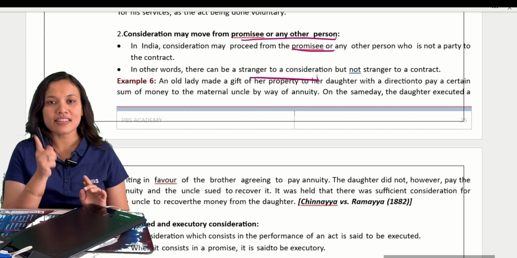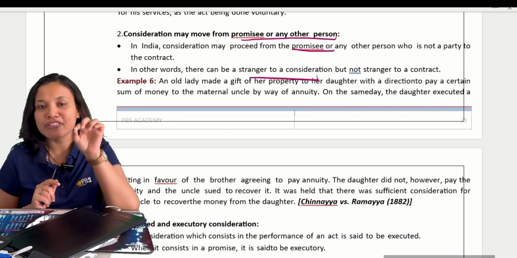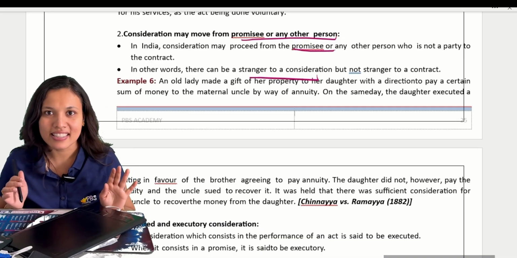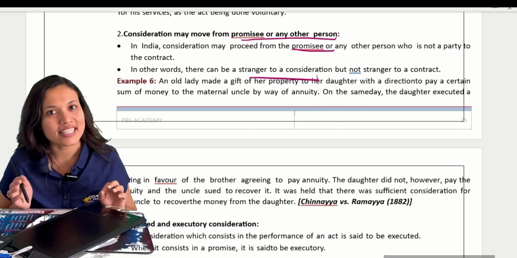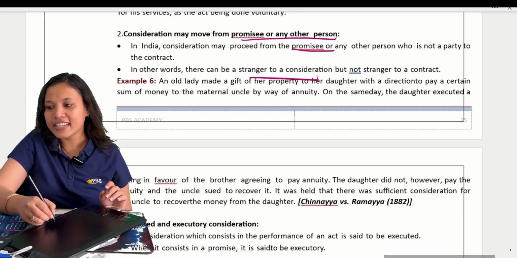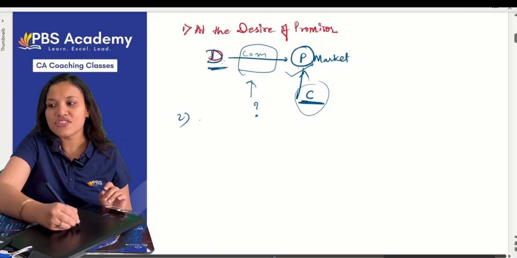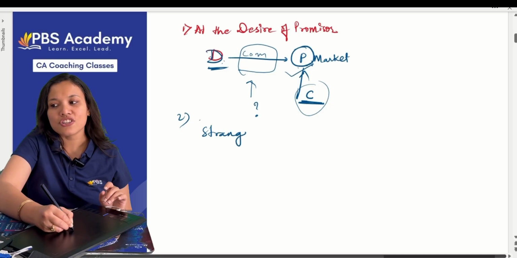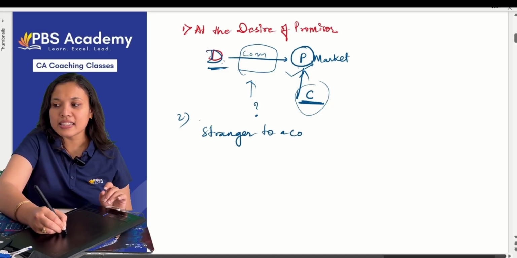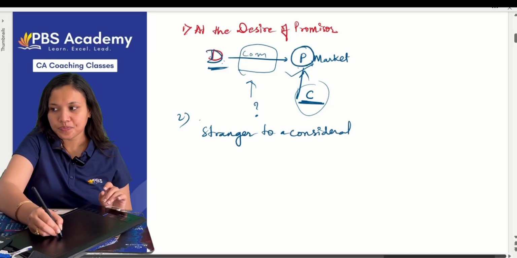But for now, just understand, consideration can move from promisee to any other person. That is, there can be a stranger to a consideration. Clear? You can write down if you want to. There can be a stranger to a consideration.